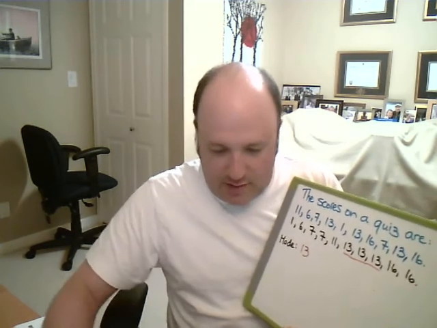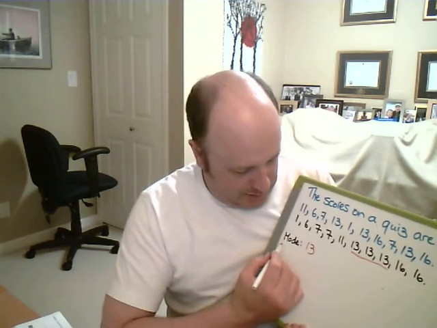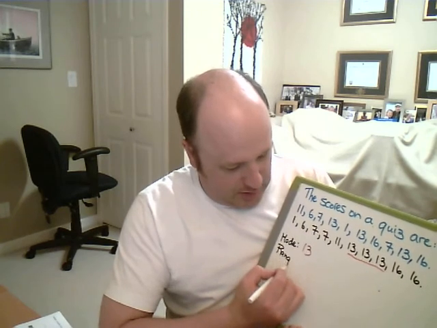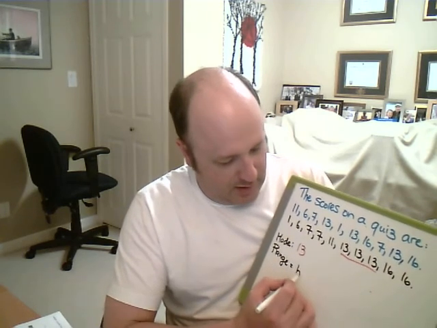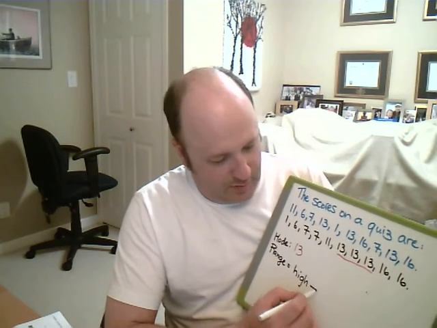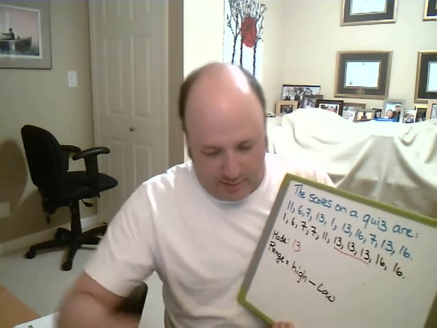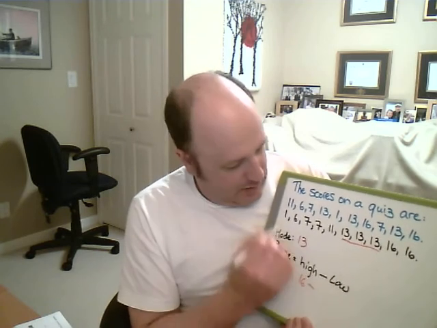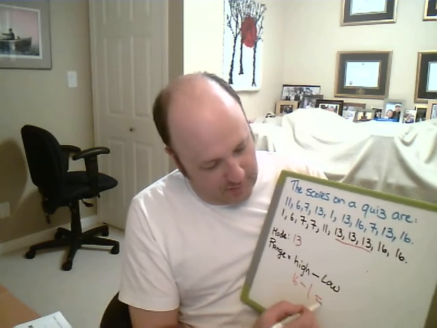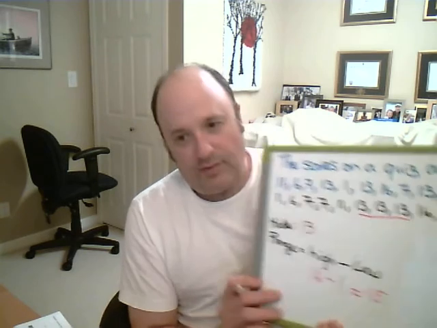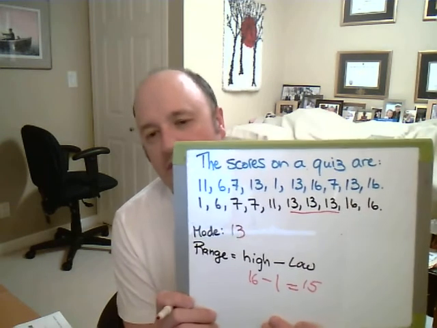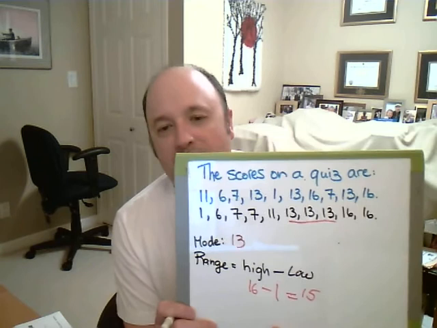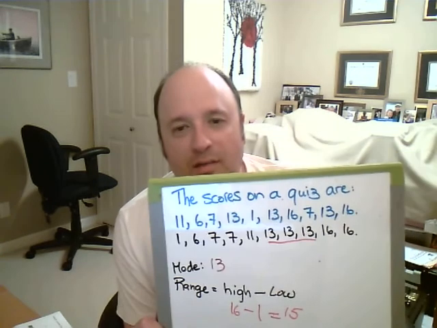And of course the range is the highest minus the lowest. So the range is equal to the high number minus the low number. We can find those here. The high number is 16 and the low number is 1. So I have a range of 15. So that's how you calculate the mean, median, mode, and range.